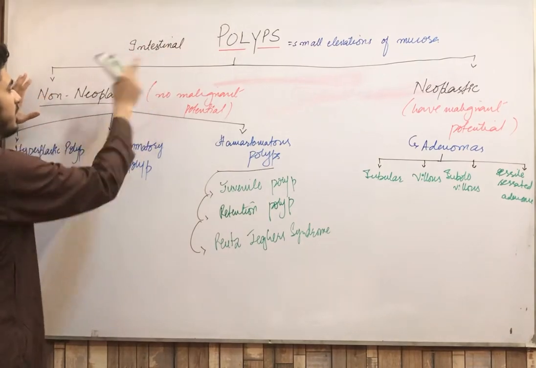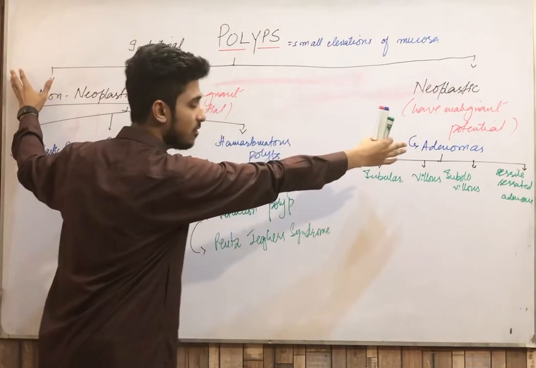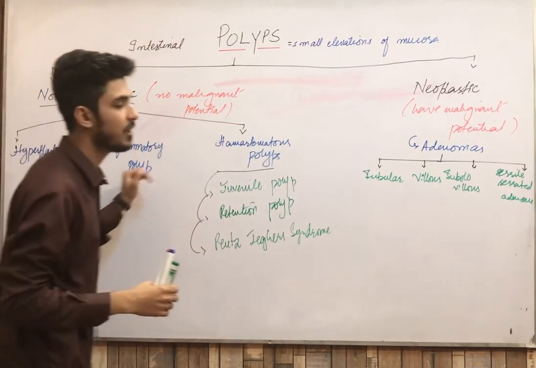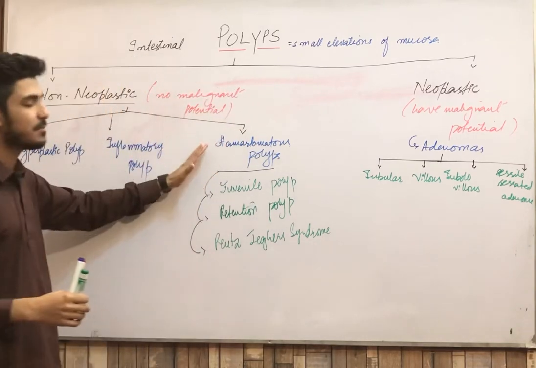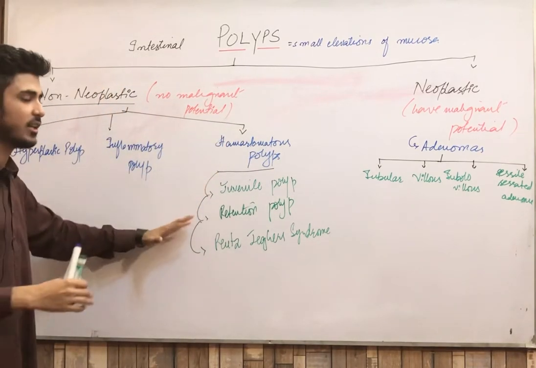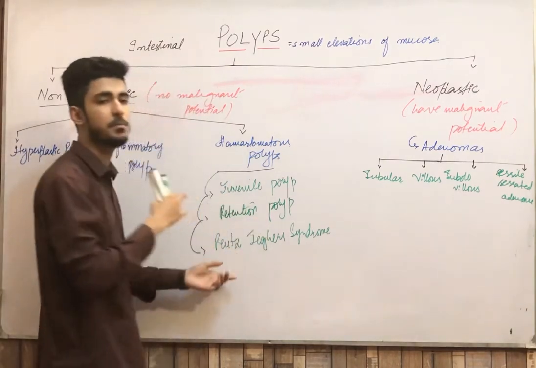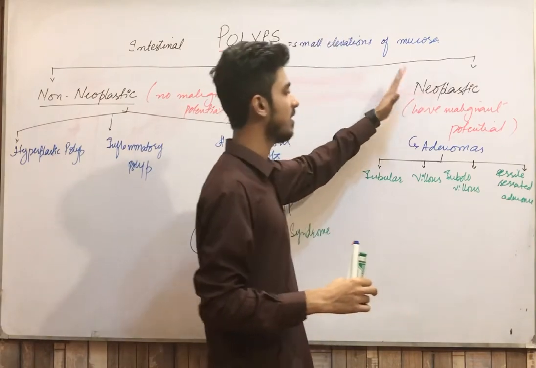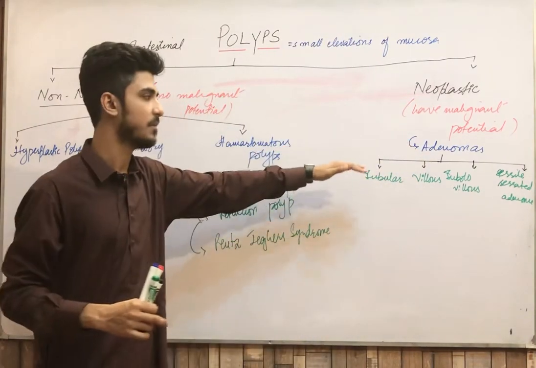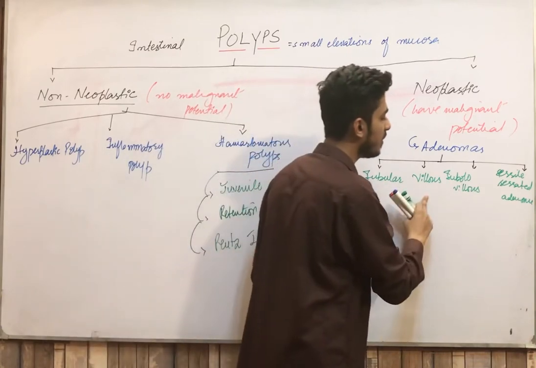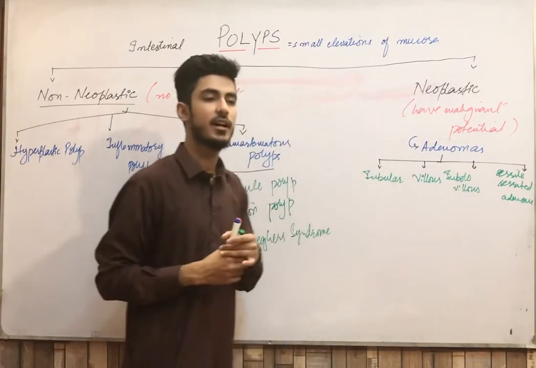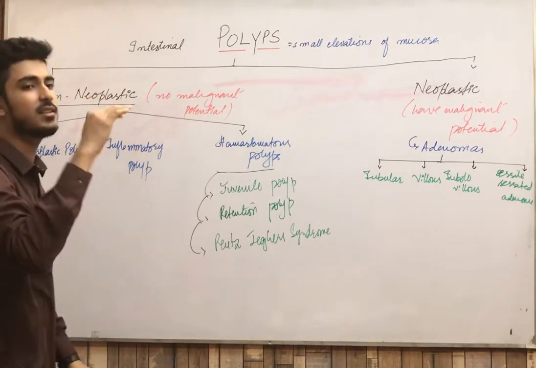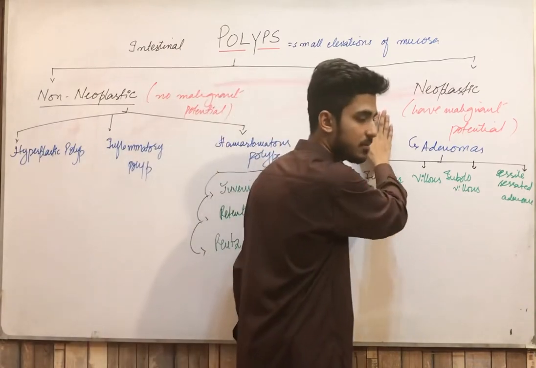Intestinal polyps are divided into two types, the non-neoplastic and the neoplastic polyps. Non-neoplastic polyps are further divided into the hyperplastic polyp, inflammatory polyp, and the hamartomatous polyps. These hamartomatous polyps are further divided into three types: the juvenile polyps, retention polyps, and Peutz-Jeghers syndrome. Then we have the neoplastic polyps, which means the adenomas or the adenomatous polyps, and these are further divided into the tubular, villous, tubulovillous, and the sessile serrated adenomas. Now in this lecture we are going to study the non-neoplastic polyps in detail, and in the next lecture I will be telling you about the neoplastic polyps.